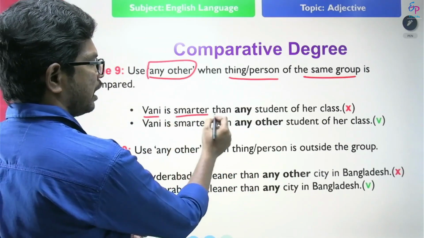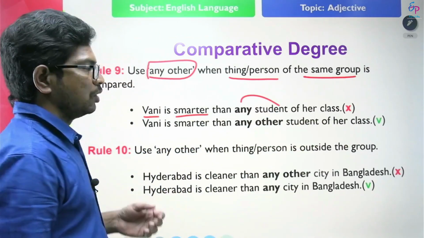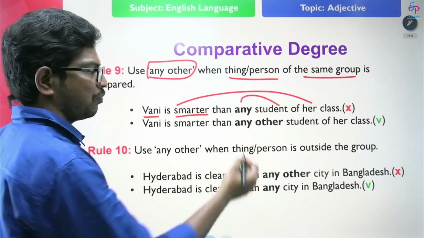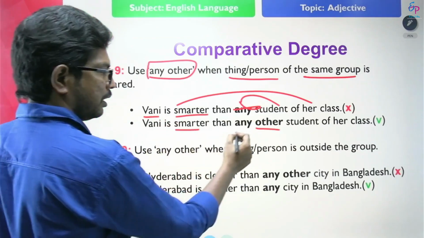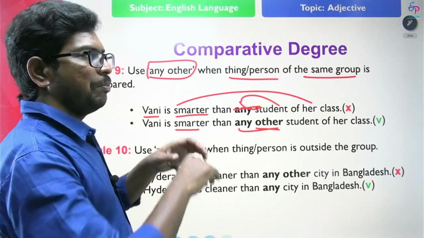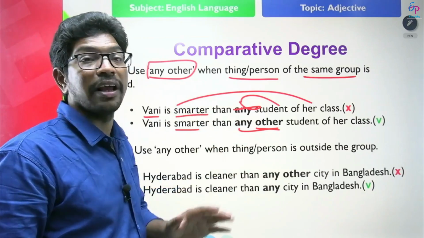Vani is smarter than any student of her class. Here we are comparing the same group. So when you compare the same group, after any we must use other. Vani is smarter than any other student of her class is correct. When you compare the same category, same group, we use other after any.